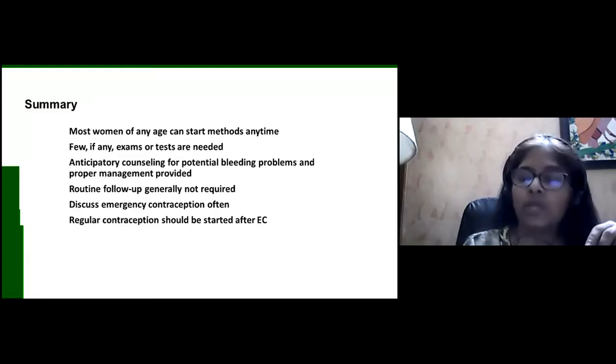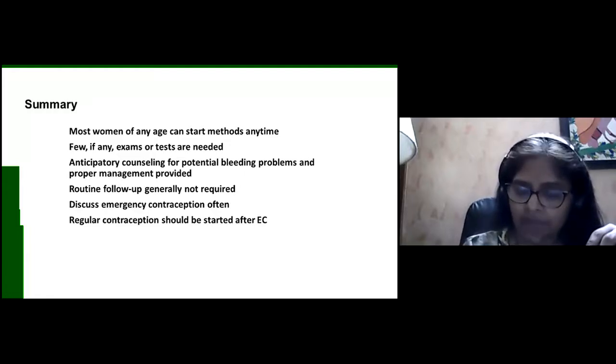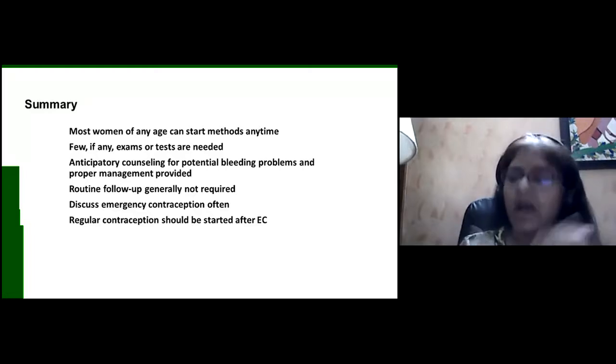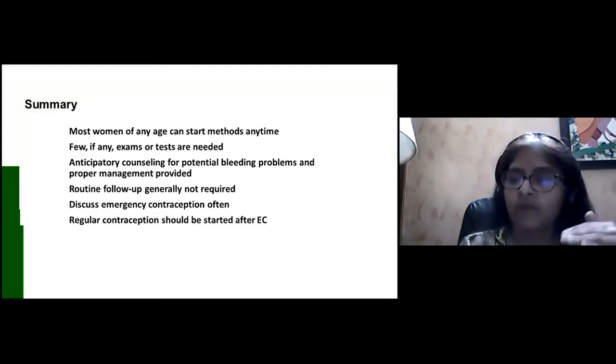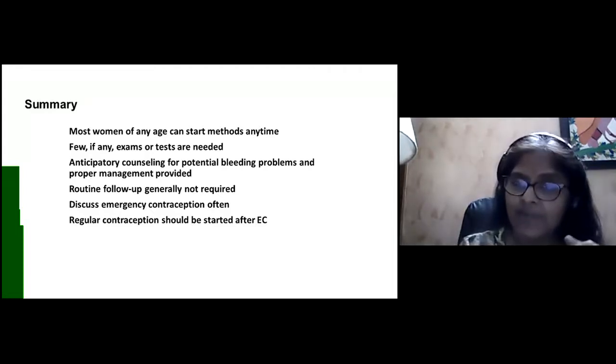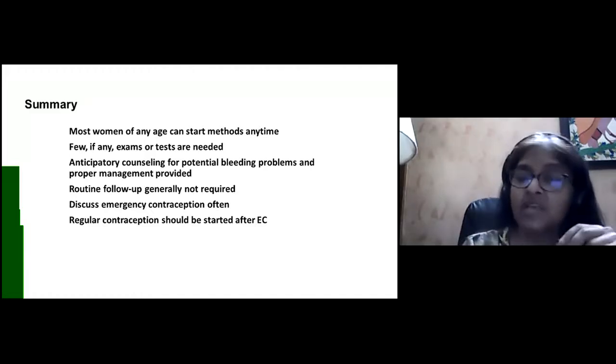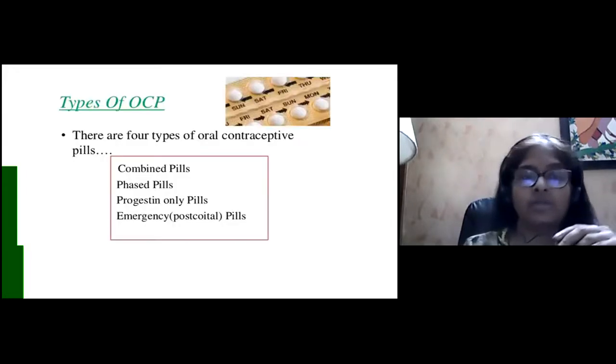Sometimes with the low dose oral contraceptive pills, that is when 20 micrograms of estrogen is there, they tend to have spotting or breakthrough bleeding. For these patients, we need to start them with a higher dose of estrogen initially for 1 or 2 cycles, and then when they stabilize, their estrogen can be reduced. Routine follow-up generally is not required. We have to discuss emergency contraception often with these patients, and regular contraception should be started after emergency contraception.